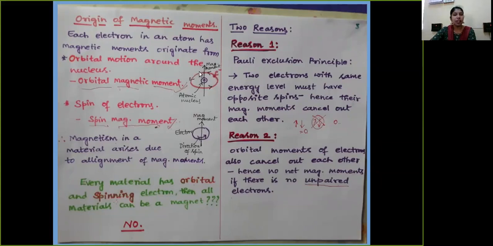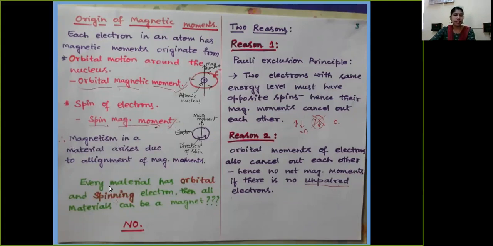And the electron is not only orbiting around the nucleus, it is also spinning about its own axis. So when it is spinning about its own axis, it also possesses a spin magnetic moment. Due to both the orbital magnetic moment and the spin magnetic moment, any atom in this matter possesses its total intrinsic magnetic moment. The alignment of that intrinsic magnetic moment in the material is nothing but called magnetism.